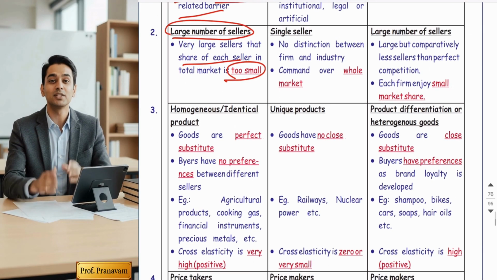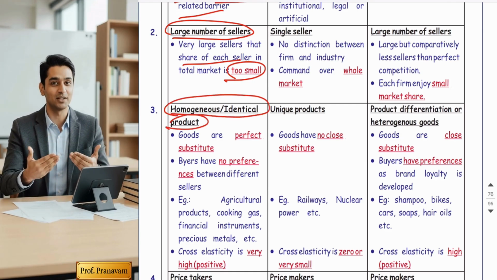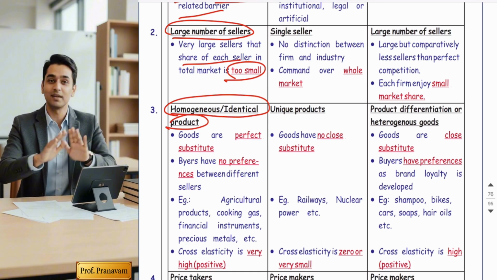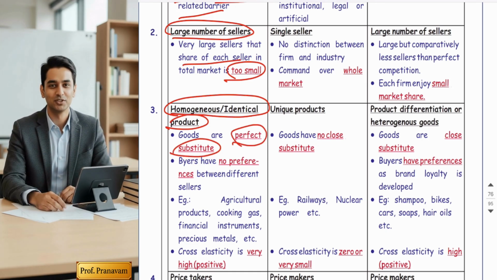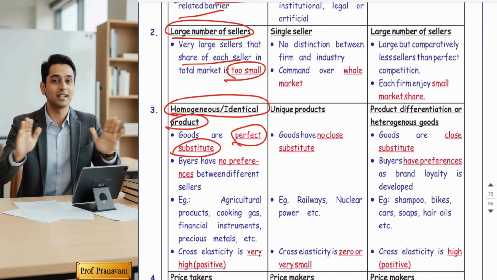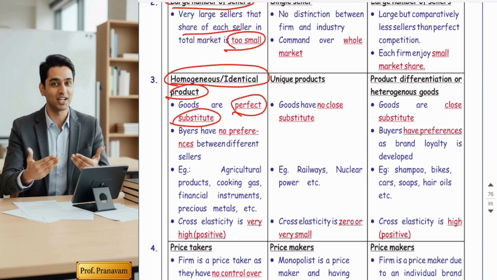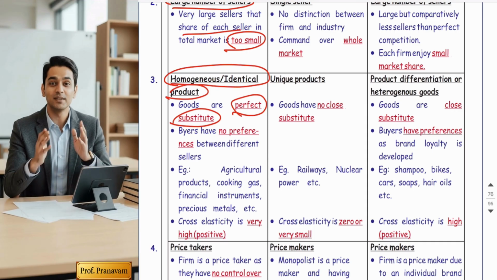Okay, but the interesting part is all the sellers are dealing in homogeneous goods or identical products. That means goods are perfect substitutes for each other. What do you mean by perfect substitute, guys? That means the goods are of the same color, same size, same quality, same quantity.